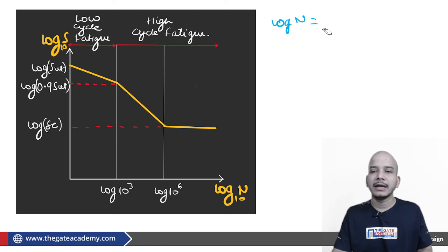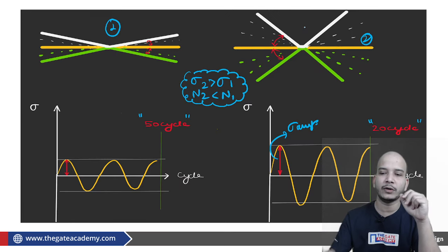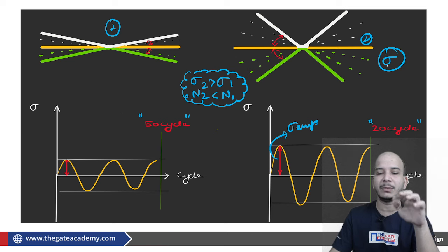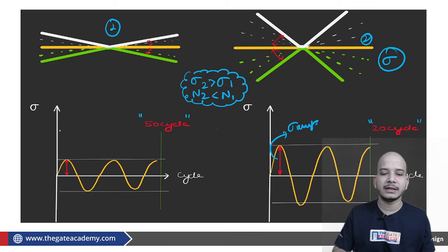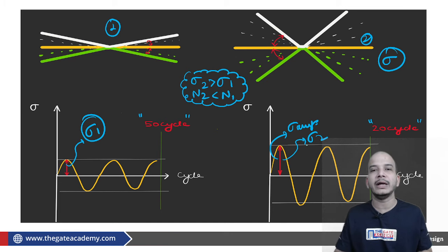The point is, when we are talking about a fluctuating load, it is not a single amount of stress corresponding to which the material is failing. This is say sigma 1 and this is say sigma 2. The material is failing corresponding to sigma 1 also and corresponding to sigma 2 also. It is the number of cycles after which it is failing. Therefore here it is not a single strength, there are infinite numbers of strengths as far as fatigue loading is concerned.